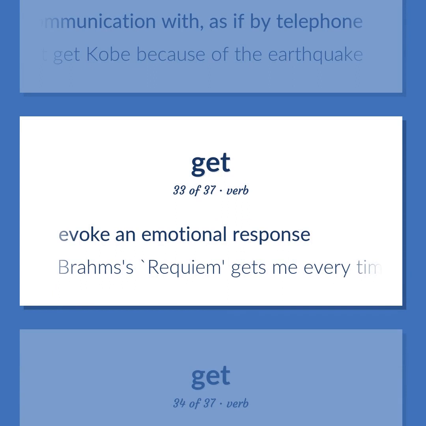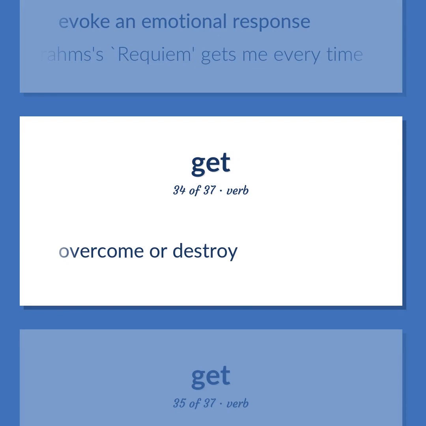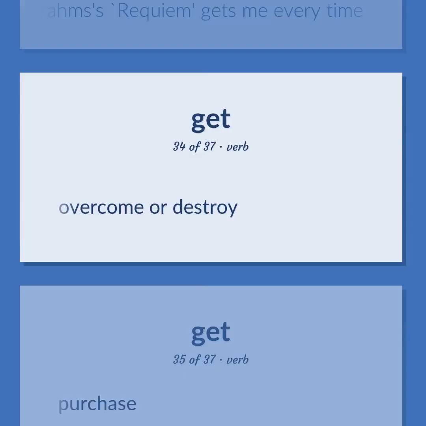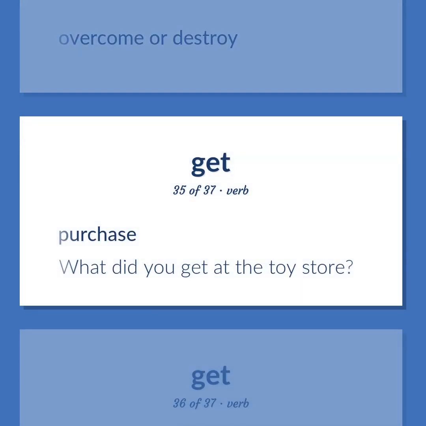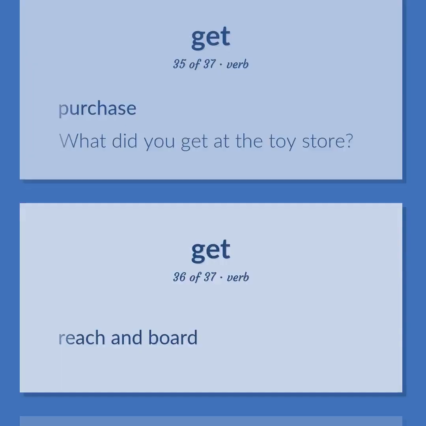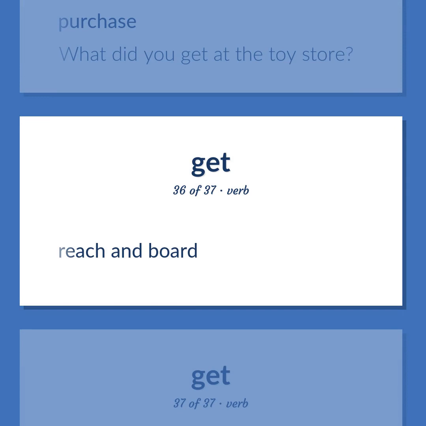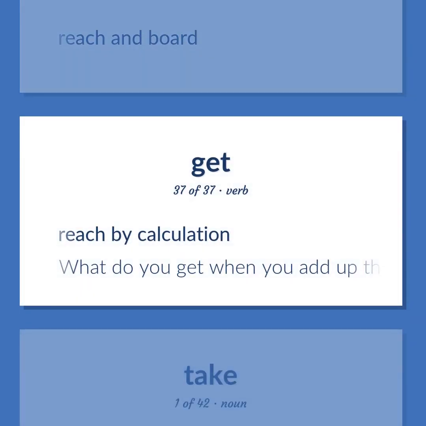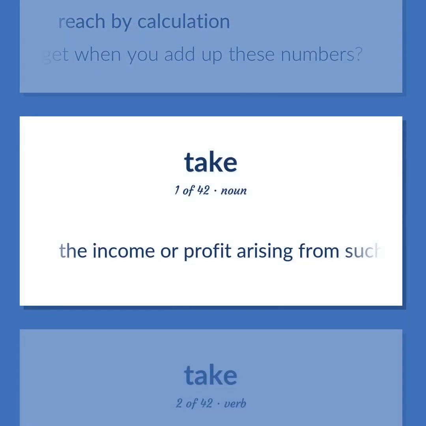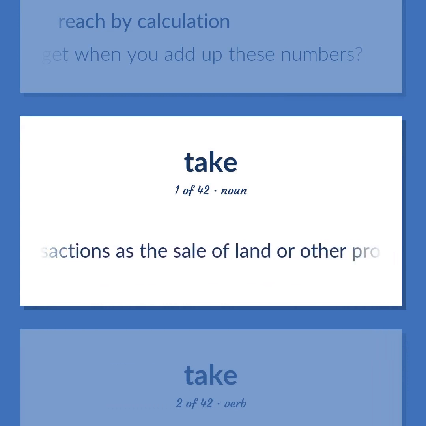Brahms's Requiem gets me every time. Overcome or destroy. Purchase. What did you get at the toy store? Reach and board. Reach by calculation. What do you get when you add up these numbers? The income or profit arising from such transactions as the sale of land or other property.